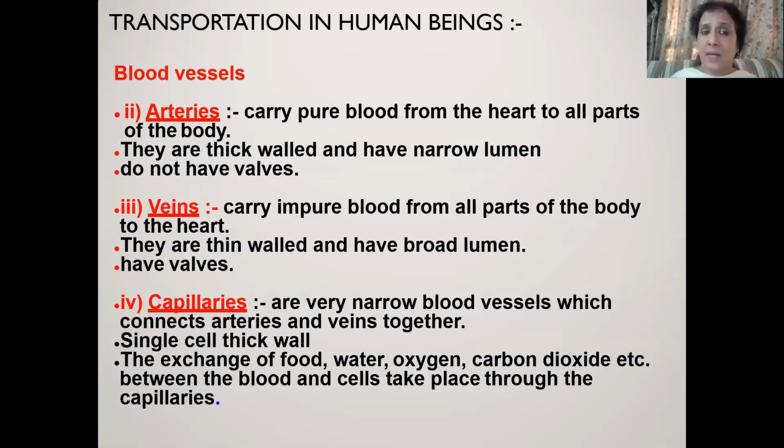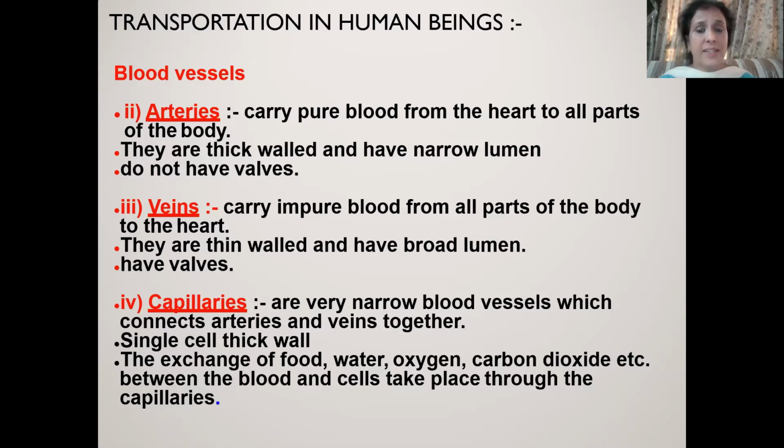The second component of transportation is the pipelines. Pipelines are distributed all over the body. And these pipelines are of three different categories: arteries, veins, and capillaries.